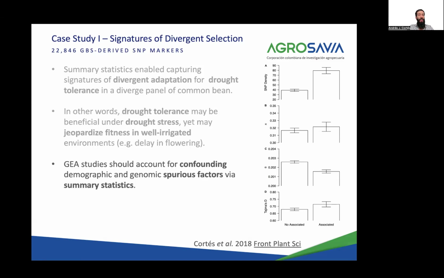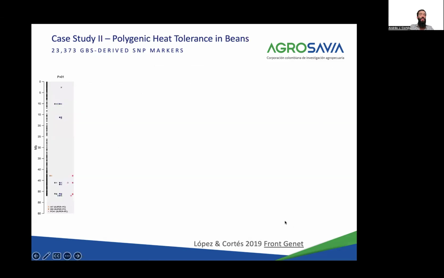Genome-environment associations, as I said, control for potential spurious factors such as demography and the background selection in the non-associated regions. But what happens when we look not just at drought tolerance, which seems very polygenic and under divergent selection, but instead at, for instance, heat tolerance in the same panel? In this case, the index was built in a more simple way.